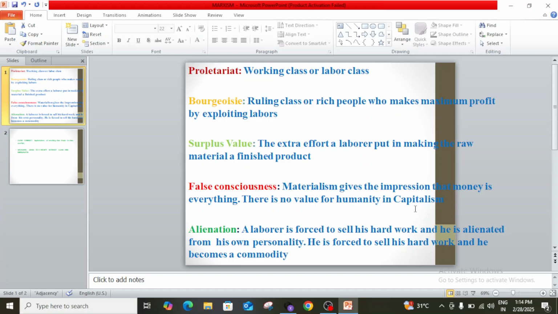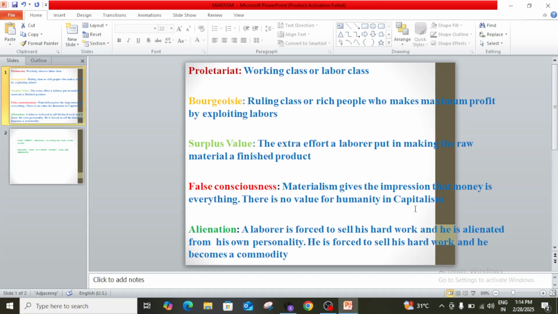But the worker is not paid for this surplus value or this additional effort. Instead, he gets his payment in other ways, like food, clothing and shelter.